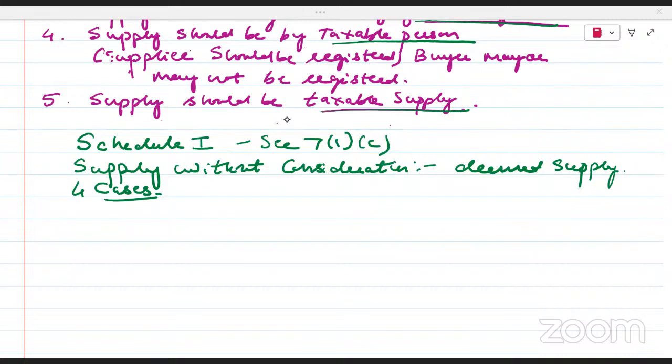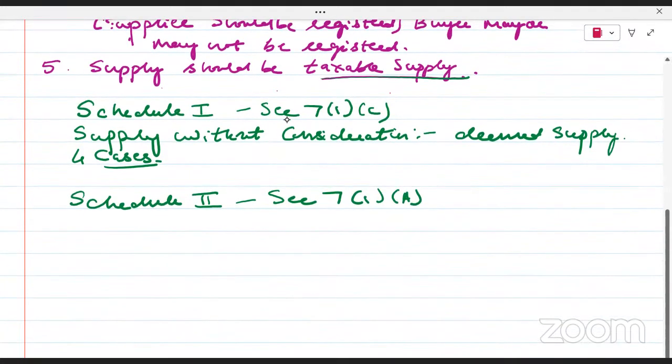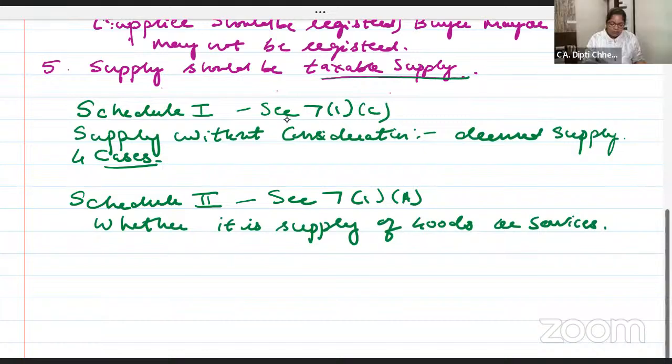Next, after this, we will do Schedule 2, that is Section 7(1)(A). Schedule 2: now we know that whether you supply goods or services, it's a supply. But there is a confusion. So we will see whether this is a supply of goods or services. We'll discuss a very beautiful list in detail, whether it is a supply of goods or services.